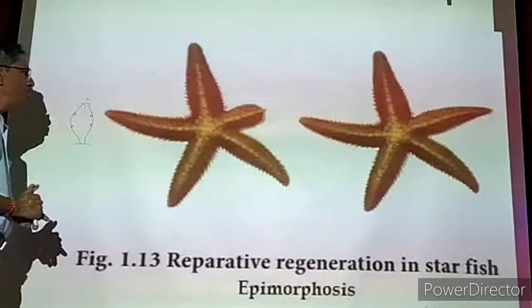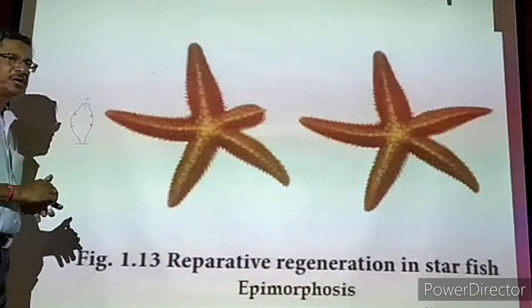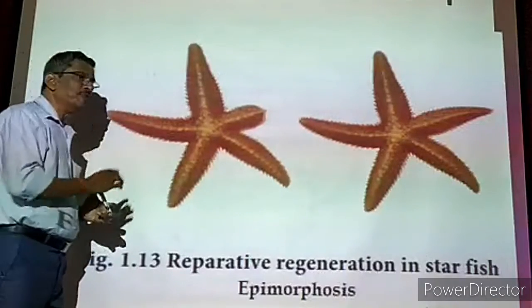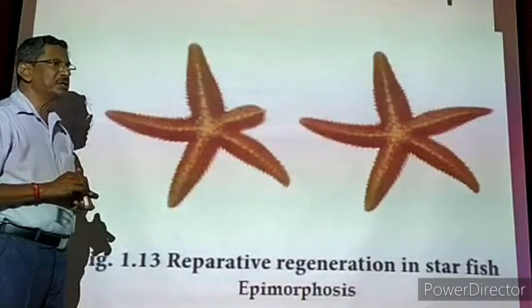Now these are all the various types of asexual reproduction we have seen in so many types of animals. In the next class we will study sexual reproduction in detail.